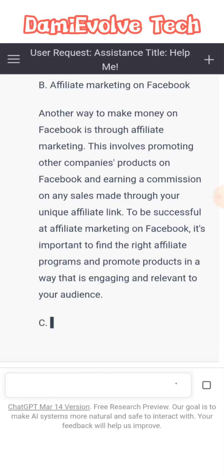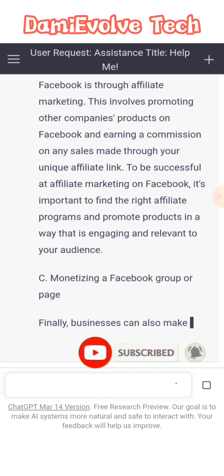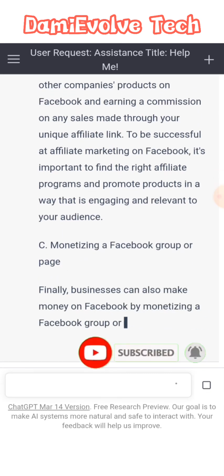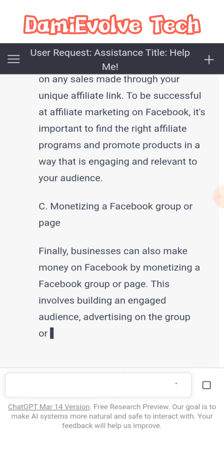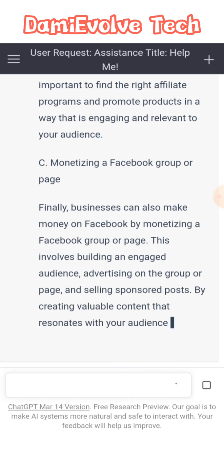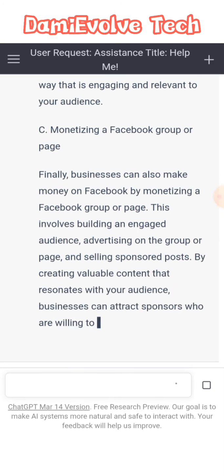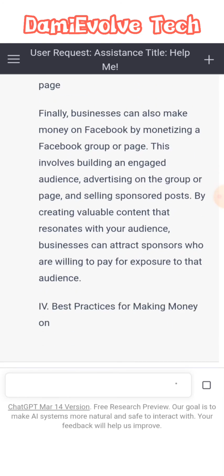This thing is creating our content, as you can see, monetizing a Facebook group or page. Finally, business can also make money on Facebook by monetizing a Facebook group or page. This involves video and engaging the audience, advertising on the group. So your keyword might be how to take care of a dog, as being your pet is a dog, or how to take care of a cat. So many things can be done with ChatGPT, guys.